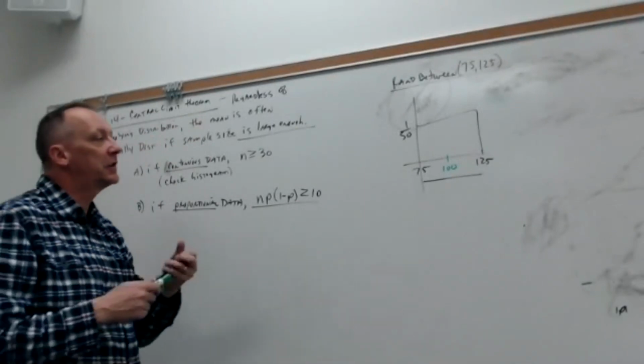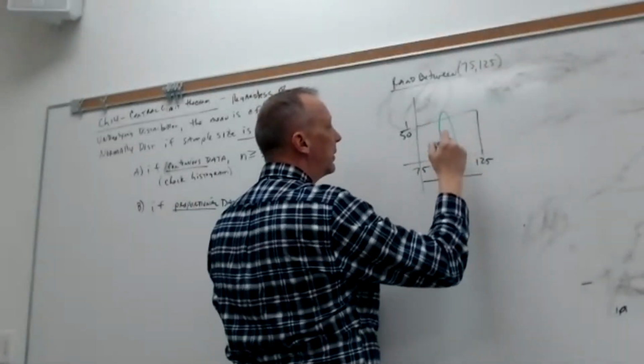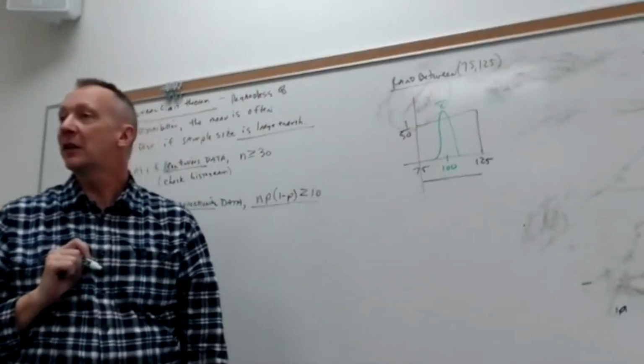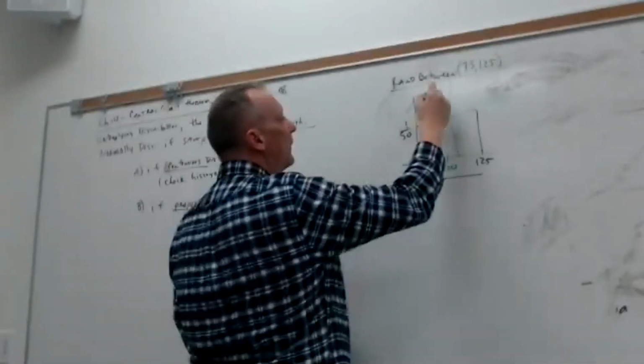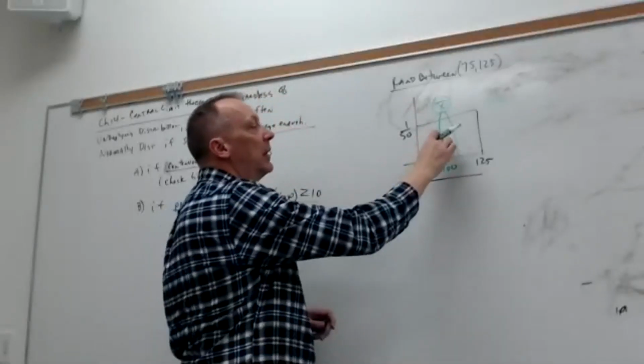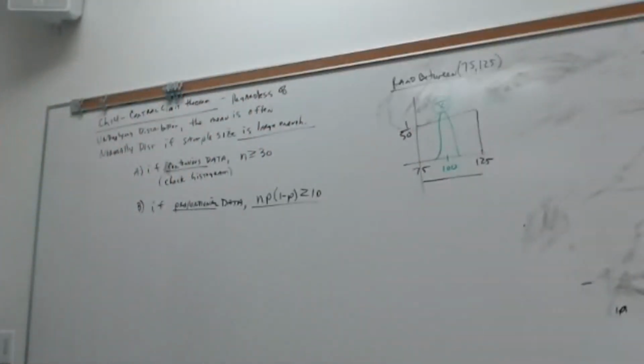Okay, so what this is telling me is if I did the mean of X bar, it's going to be normal, it's going to be a bell curve. The X bar is going to be a bell curve, even though the underlying distribution is not normally distributed. Do you believe that's going to happen?